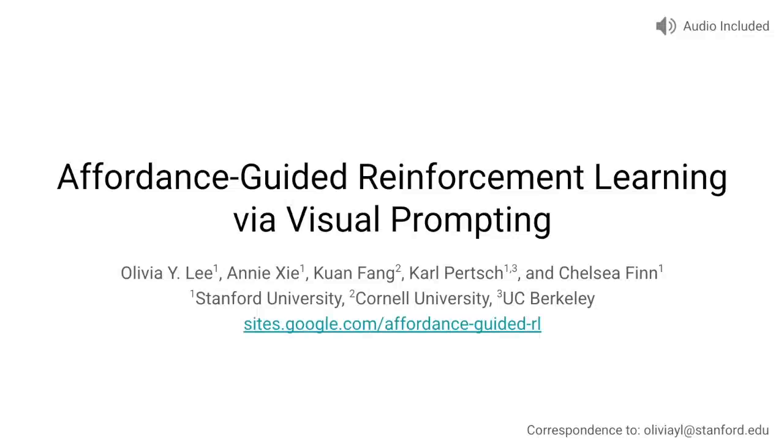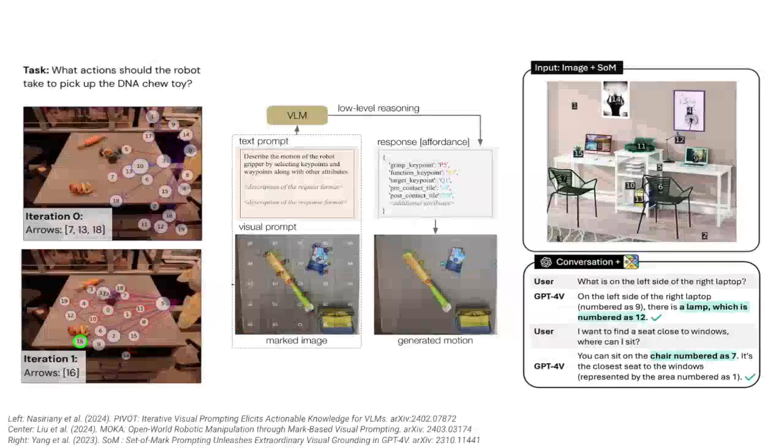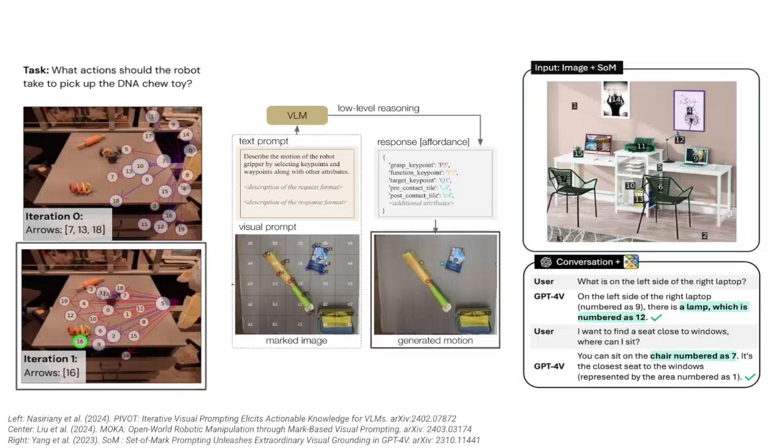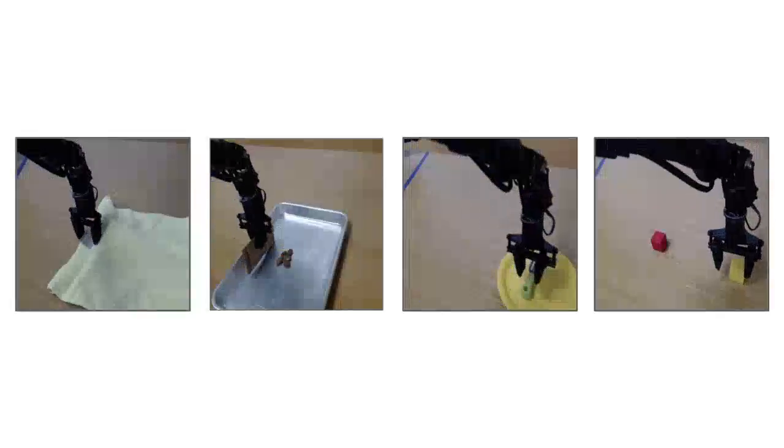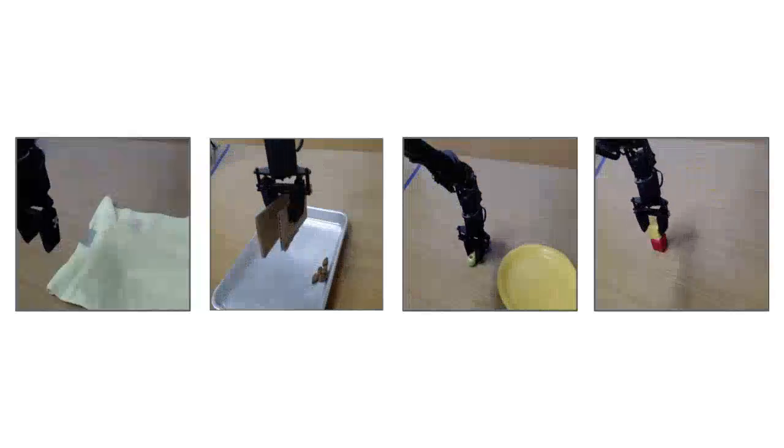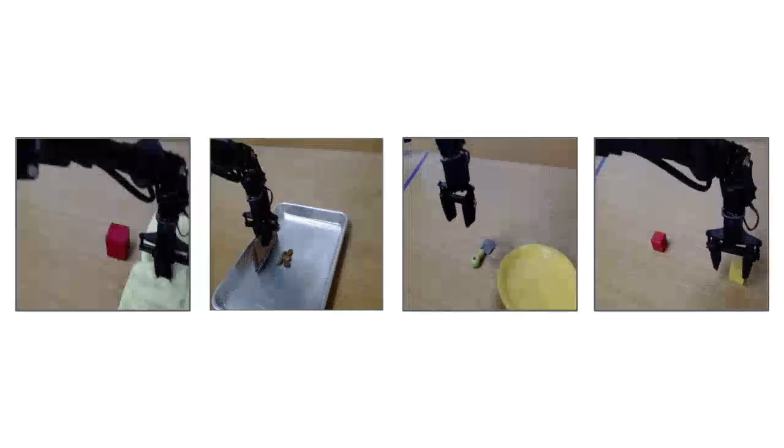We present affordance-guided reinforcement learning via visual prompting, a method leveraging rewards shaped by vision language models for online reinforcement learning. Recently, there is a growing adoption of large multimodal foundation models for robotics that can perform visual reasoning in physical contexts. However, these systems generate coarse robot motions for manipulation tasks that may not be robust to potential variations. In comparison, robots equipped with reinforcement learning have the potential to learn more robust skills solely from a reward signal.